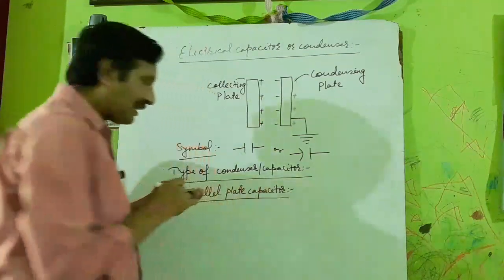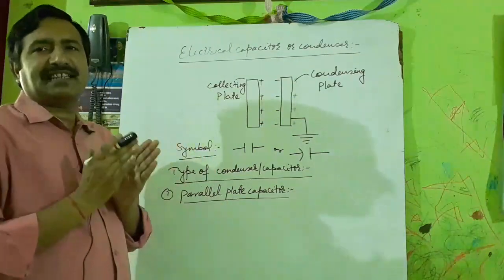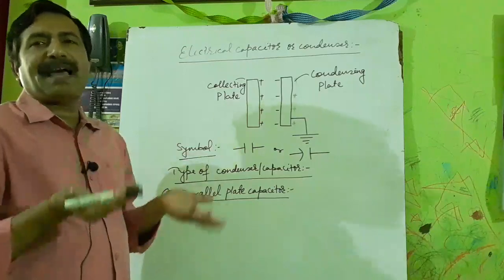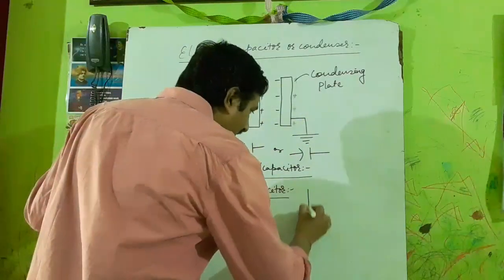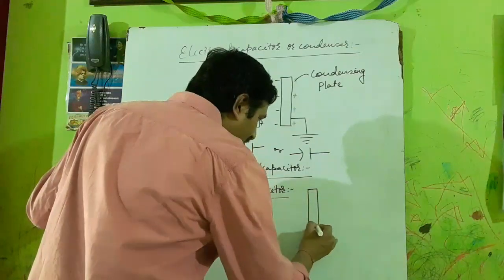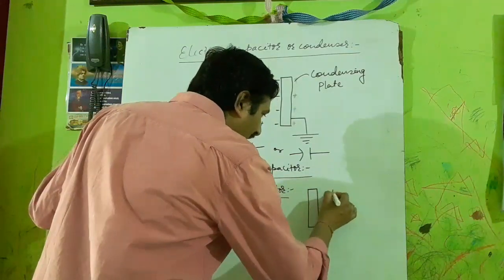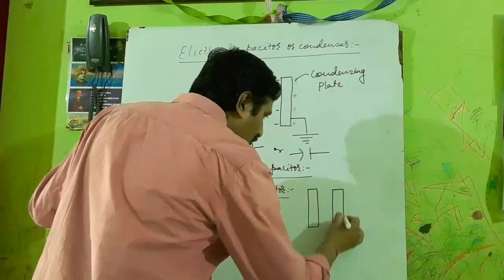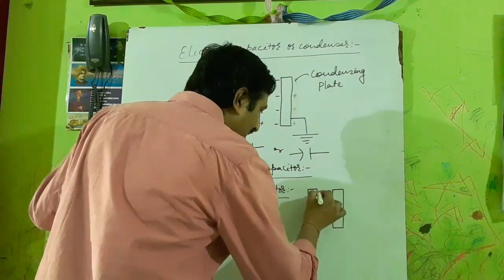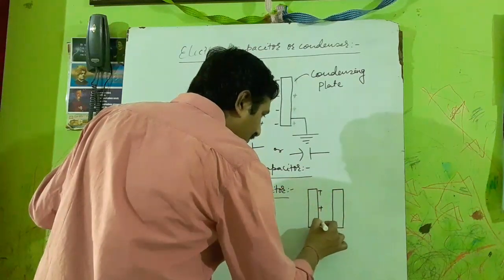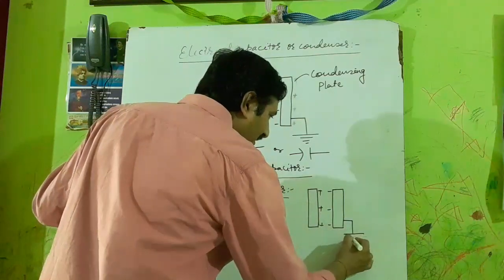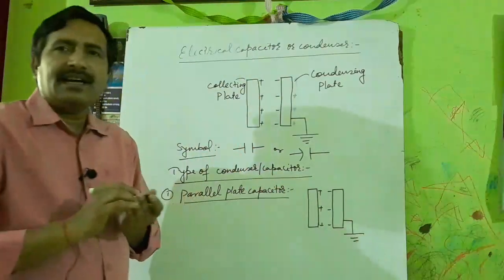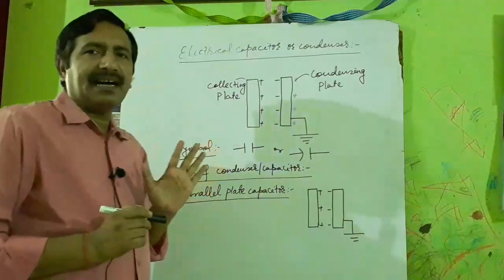A parallel plate capacitor has two conducting plates placed parallel to each other, of which one is earthed. You see, this is a parallel plate capacitor. Two plates placed parallel to each other, of which one is earthed.